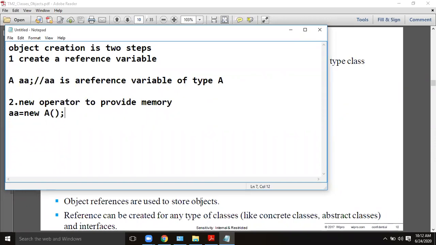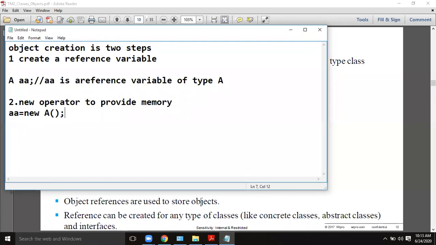This is how you write new A. Now AA is pointing to a particular memory location, where the memory is allocated because you have used the new operator. Until then, there is no memory for AA. AA is just a variable. It doesn't point to anything until you use the new operator.